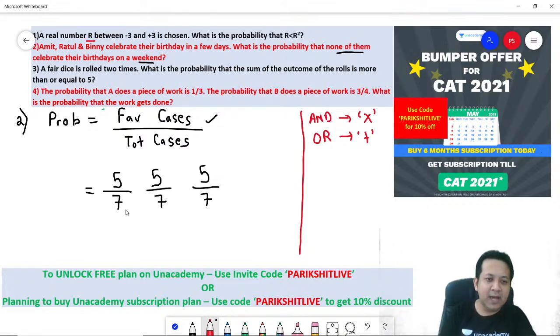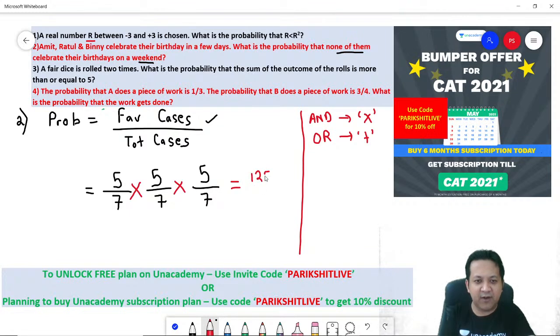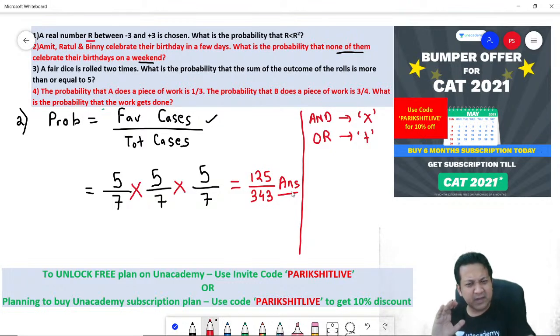Now think about it. Here, would you put a plus sign or a multiplication sign? We are talking about 3 people's birthday, right? So the first person and the second person, you have a multiplication here. And the third person, you have a multiplication here. So what's your answer? 125 divided by 7 cube, 343. 125 divided by 343 is your answer. I hope you understand this. It's a pretty easy one if you are thorough with your concepts. Remember, no formula ever you would apply.